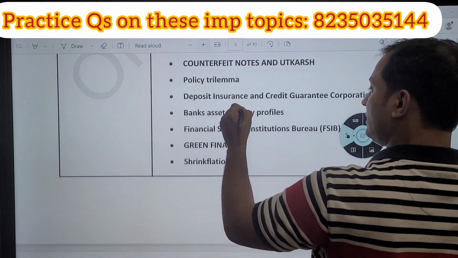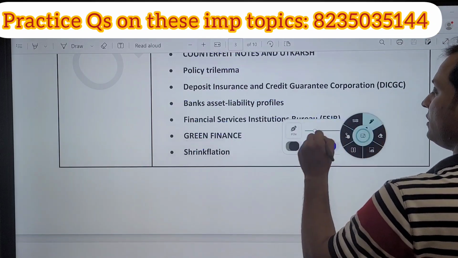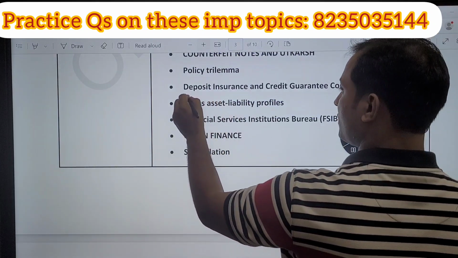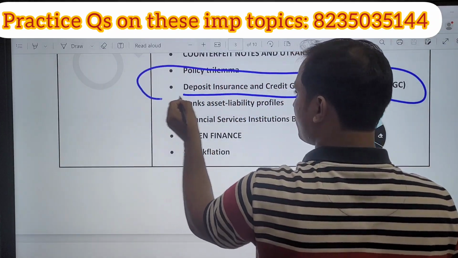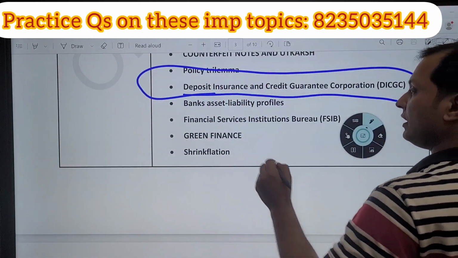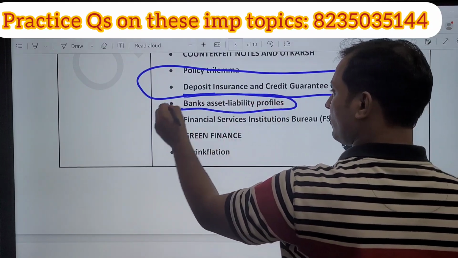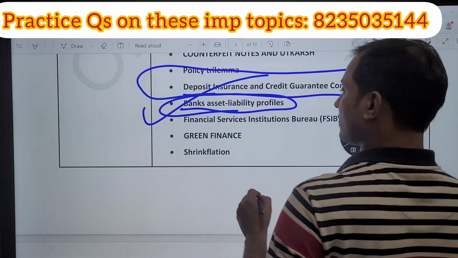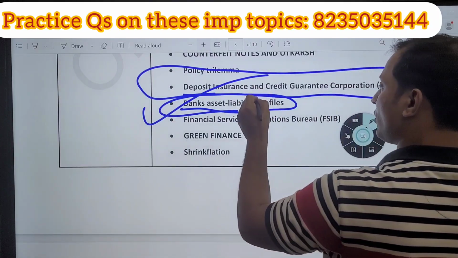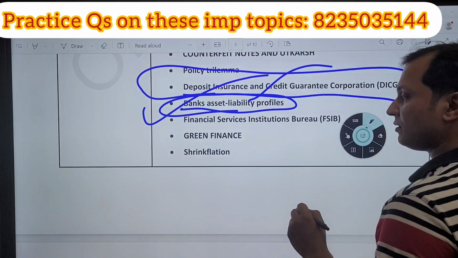Guys, next we can see here, this topic is very important. Although UPSC asked a question in 2020, Deposit Insurance and Credit Guarantee Corporation, this year because of bank failures, this topic is again important. Then bank asset liability profiles, very important. What comes under assets of a bank, what comes under liabilities of a bank, very important. Again, a repeated theme in the UPSC prelims.